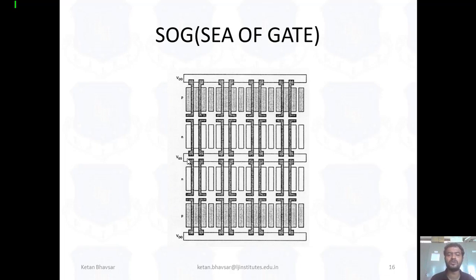You can see a PMOS and NMOS configuration, supply and ground. In a sea of gates, there are a number of gates available on the surface, and it looks like this: PMOS, NMOS, NMOS, PMOS, VDD and ground and VDD. So it looks like the stick diagram that we already designed in semester 3.